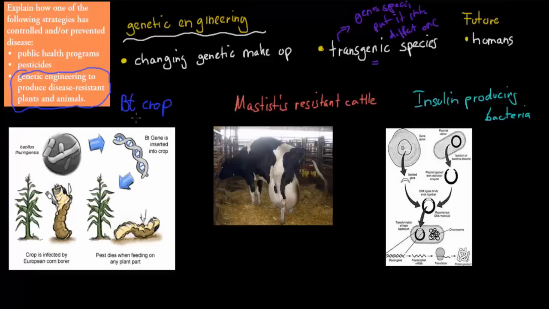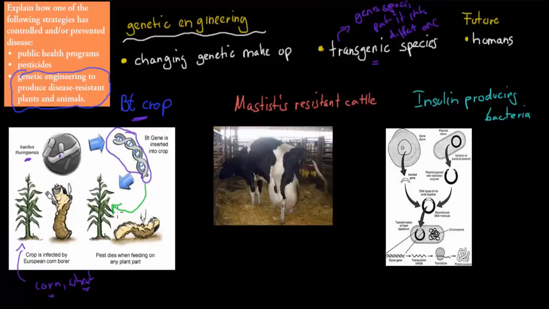This is our BT crop. This is a crop. So crop means, again, for example, corn, wheat, anything that we use often to make our food, we call it crop. Now, this is a corn crop. And what we do is we have a bacteria here. So we have the Bacillus thuringiensis bacteria. And what we do is we take a part of a gene from this bacteria. This gene here, this is the BT gene. We take it from the bacteria and put it inside the crop, so inside the corn. So this gene here is now inside the crop.